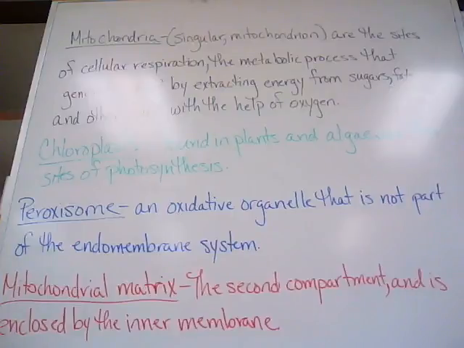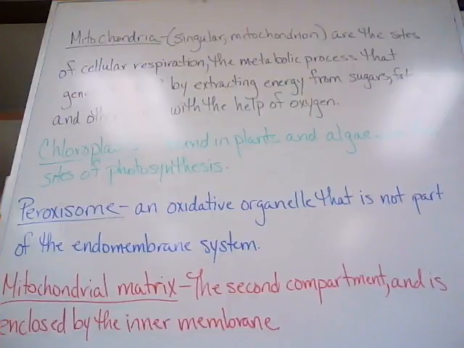Peroxisomes in the liver detoxify alcohol and other harmful compounds by transferring hydrogen from the poisons to oxygen. The H2O2, which is hydrogen peroxide, formed by peroxisomes, is itself toxic. But the organelle also contains an enzyme that converts hydrogen peroxide to water.